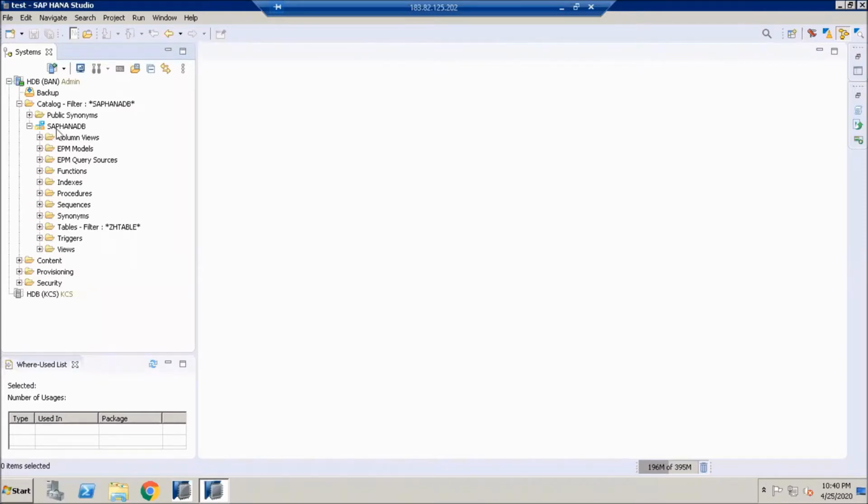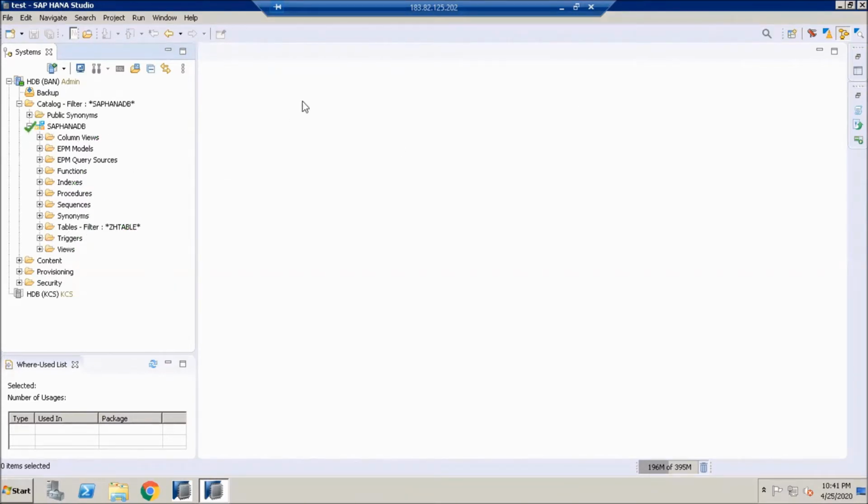As part of this course, we are going to cover the tables concept, synonyms, column views, functions, indexes, procedures, sequences, triggers, views. All these are called database objects.